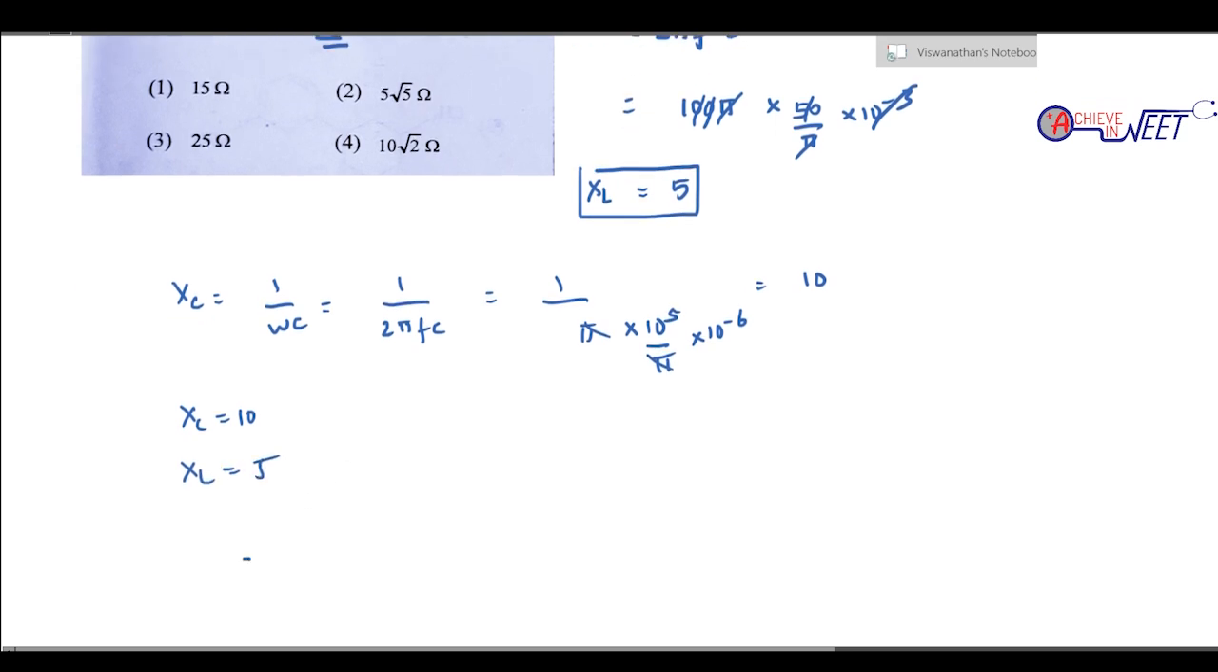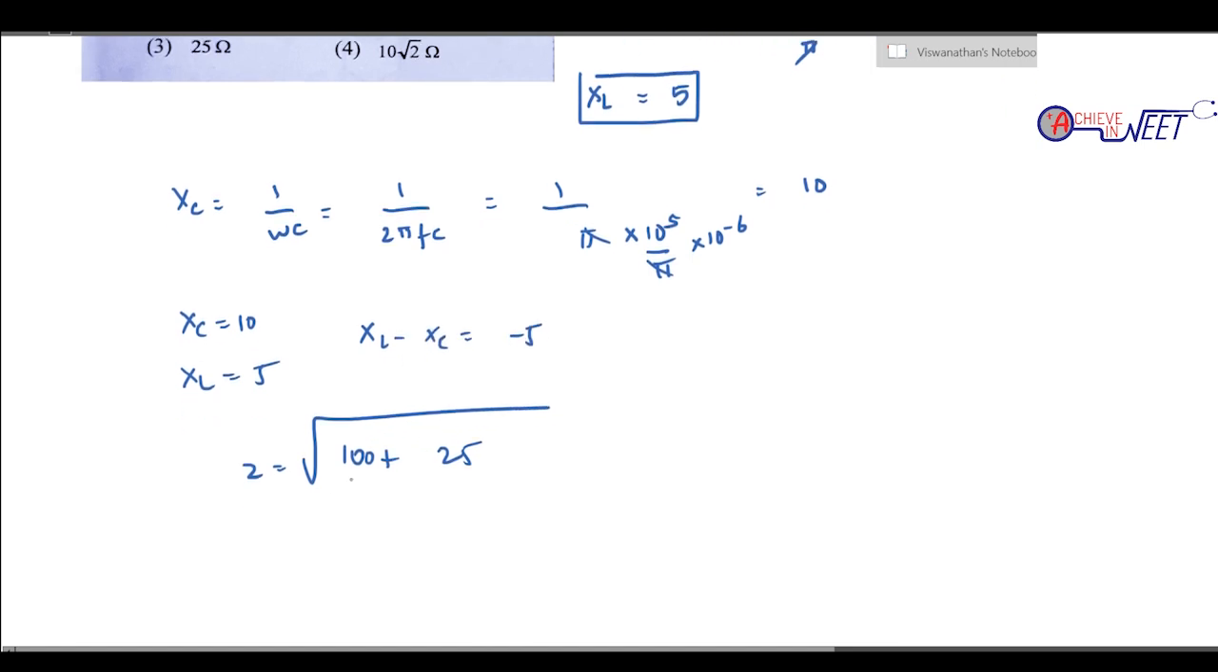So what is the value of Z? Root of R square, 10 square, plus XL minus XC or XC minus XL, whatever it is. 5 minus 10, that is minus 5, the whole square, which is 25. So it is 100 plus 25, because XL minus XC is minus 5. Whatever it is, when we square, only the positive value comes. So it is root 125.